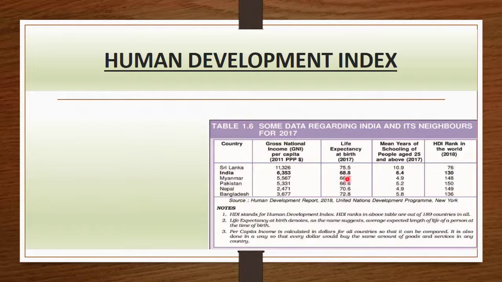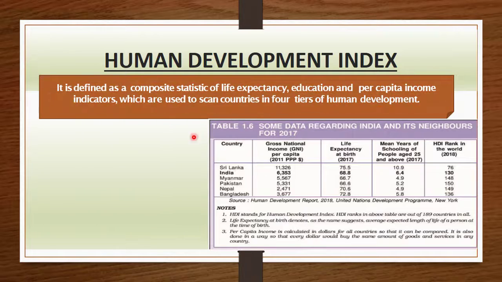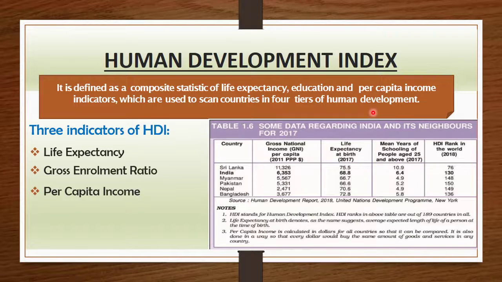And according to these tables, you can see the HDI rank in the world, and India's HDI rank is 130, and we will discuss that later. First of all, we need to know what is HDI. It is defined as the composite statistic of life expectancy, education and per capita income indicators, which are used to rank the countries into 4 tiers of human development.